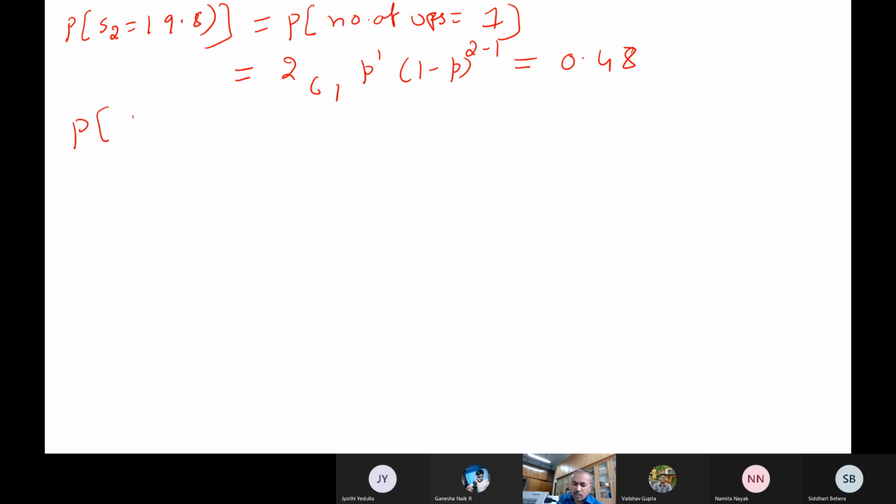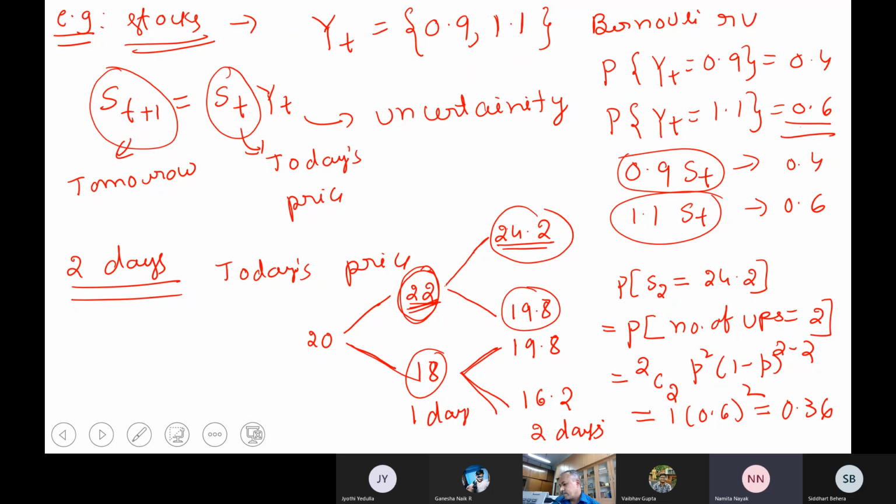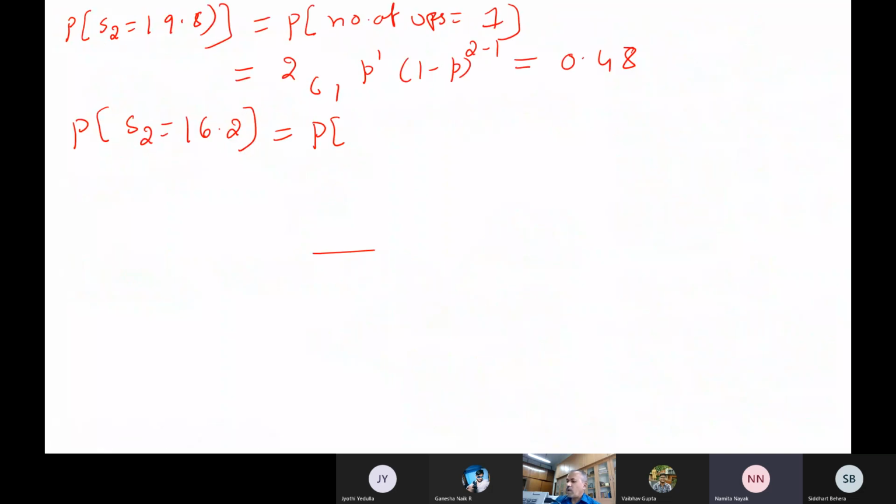Now similarly, what is the probability that S2 is 16.2? This is the same as the probability of the number of ups equal to 0. You use the same binomial random variable here: 2C0 p to the power of 0 (1 minus p) square.